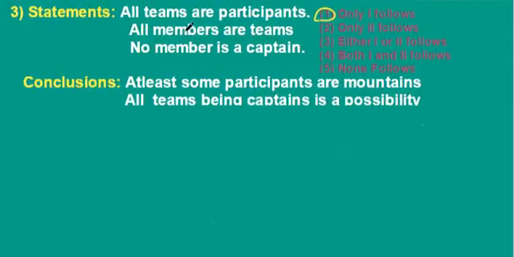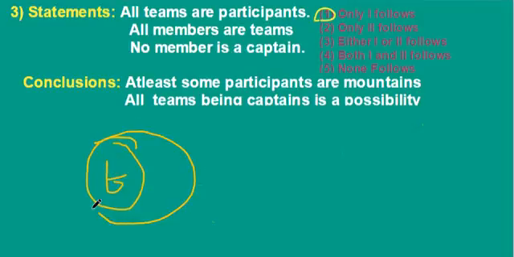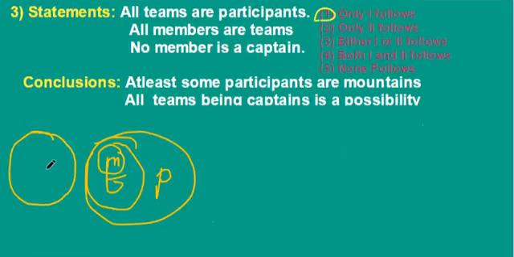See this example. All teams are participants. All members are teams. All members come under teams. No member is captain. So there is no relation between member and captain. Here at least some participants are mountains. This is correct.